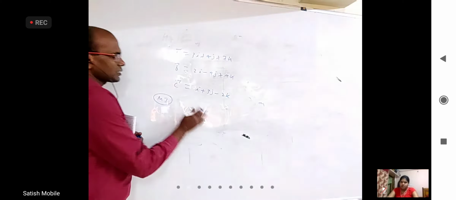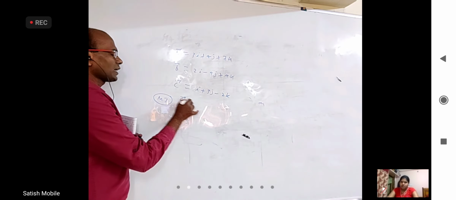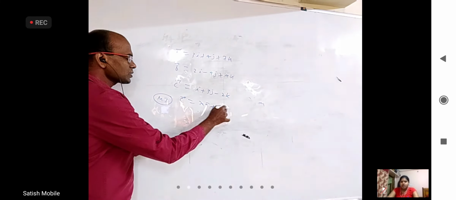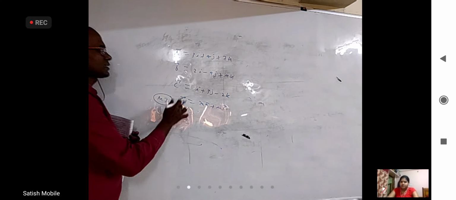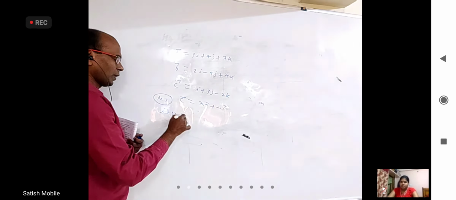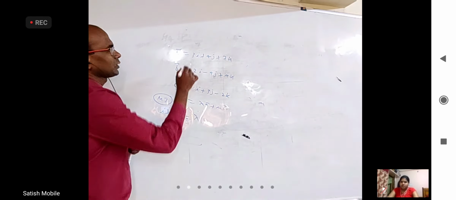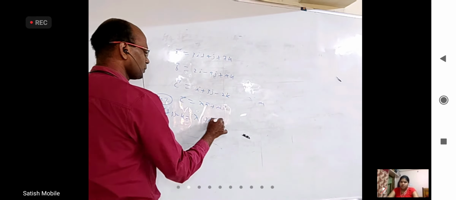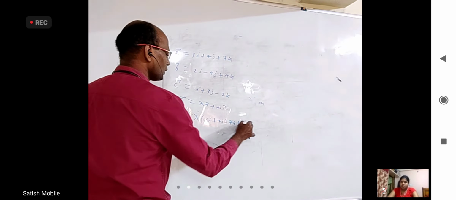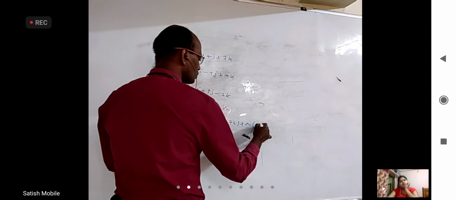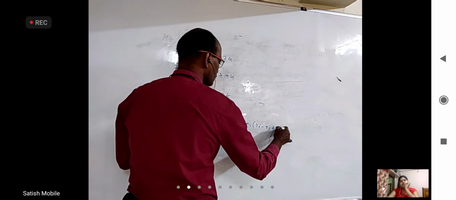One method is, if they are really coplanar, I should be able to write C bar equal to lambda A bar plus mu B bar. So what is C bar? i plus 3j minus k equal to lambda into what is A bar? 3i plus 4j plus 7k, and mu into 2i minus 9j plus 4k. All right.